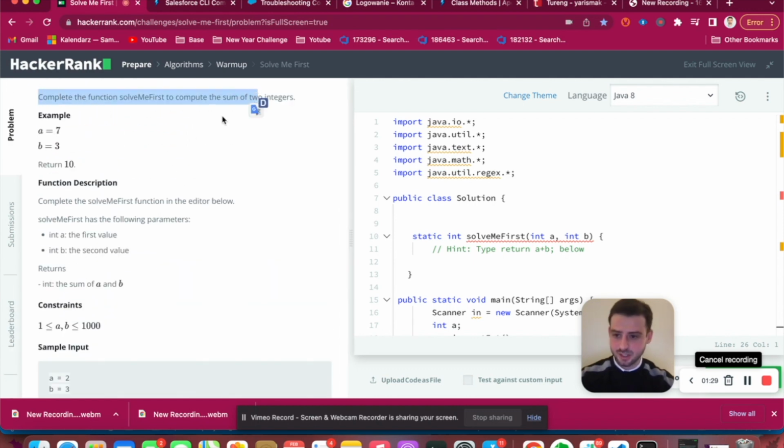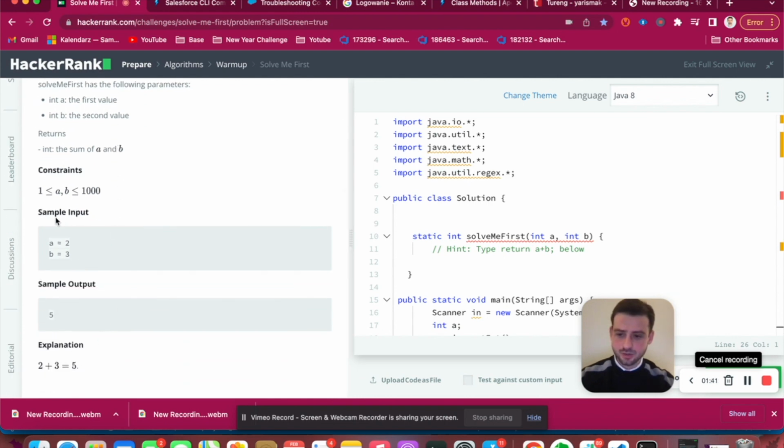Let's read it. Complete the function SolveMeFirst to compute the sum of two integers. So we will have two parameters and then the method will return the value. You can also see here that 2 and 3 are given as parameters, and 5 is returned. So you see this explanation as well.